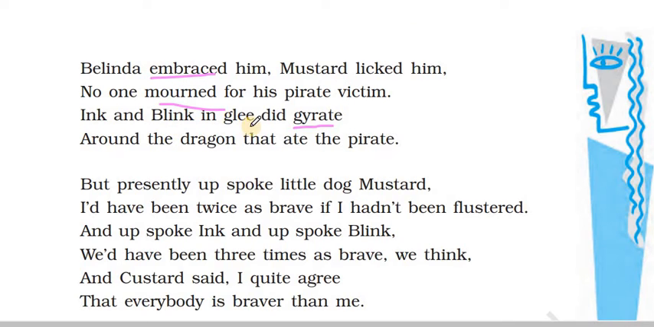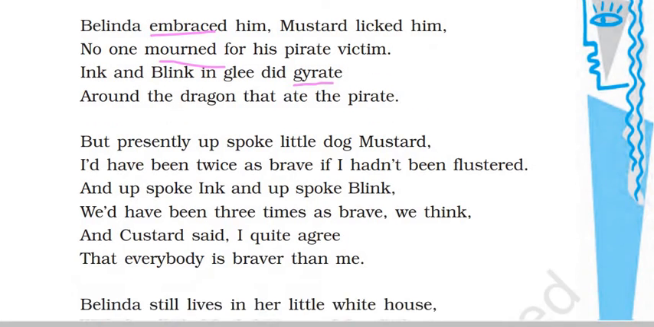Ink and Blink in glee did gyrate around the dragon that ate the pirate. Gyrate is going around in circles. So Ink and Blink were just going around in circles around Custard. They couldn't believe Custard did this.